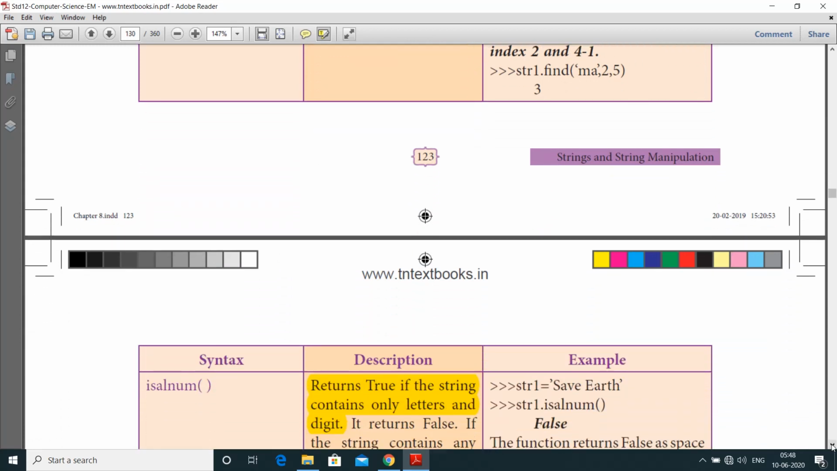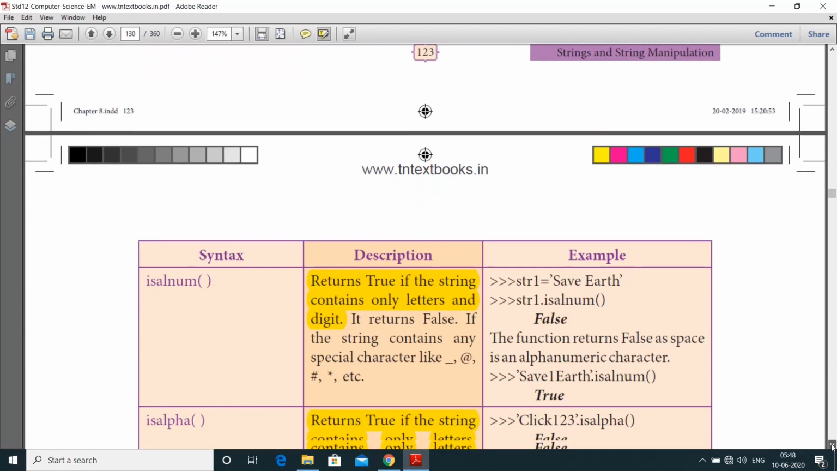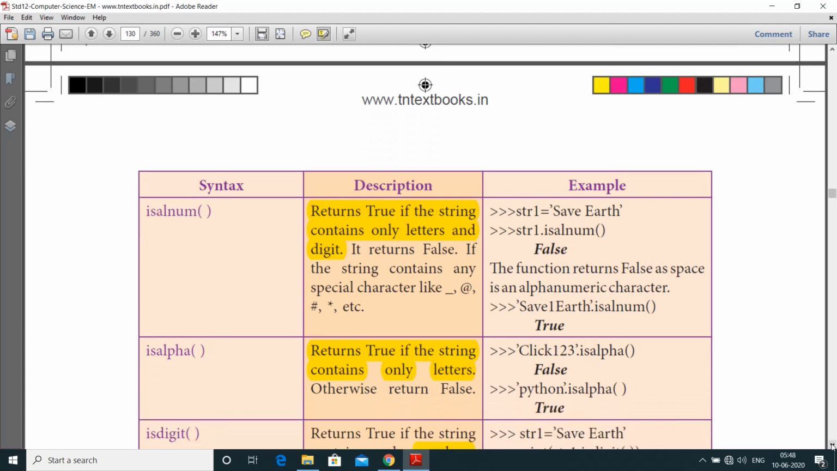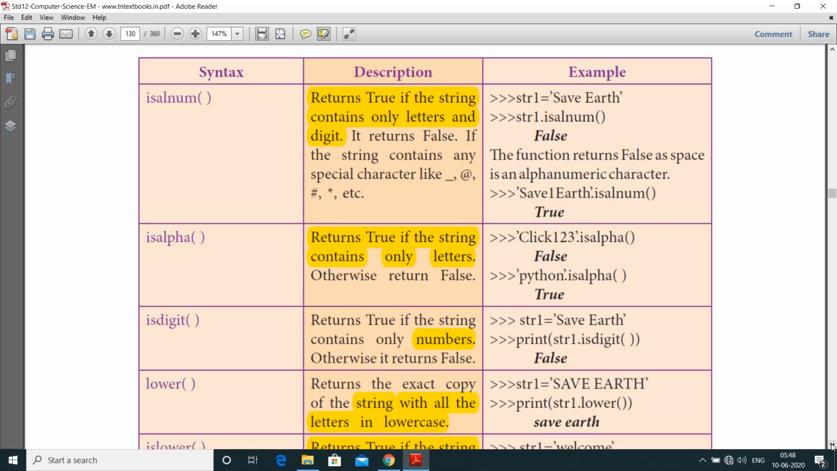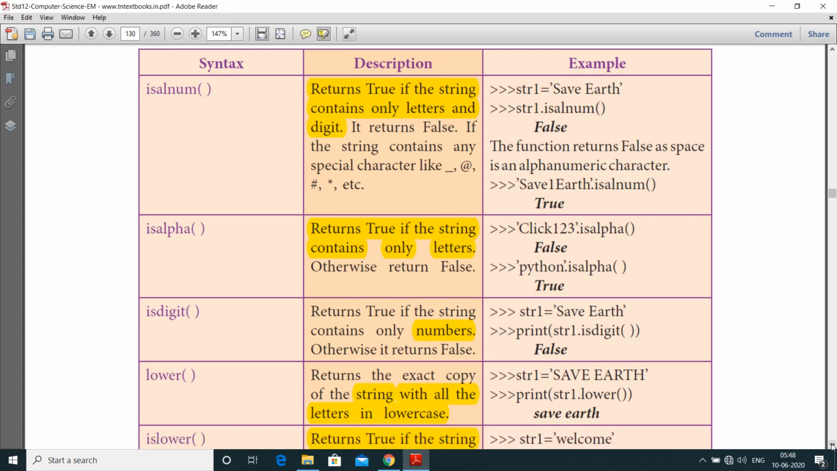And next one is isalnum. So here what is meant by isalnum? It returns true if the string contains only letters and digits. A string is an isalnum string only if it contains letters and digits. Otherwise, it returns false if the string contains any characters like symbols, etcetera.